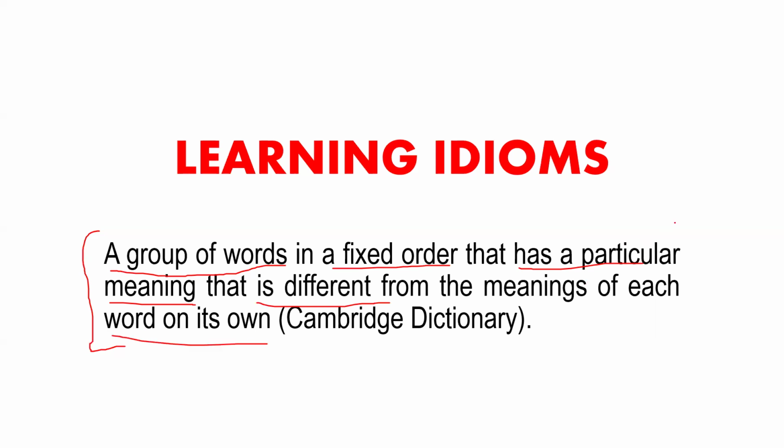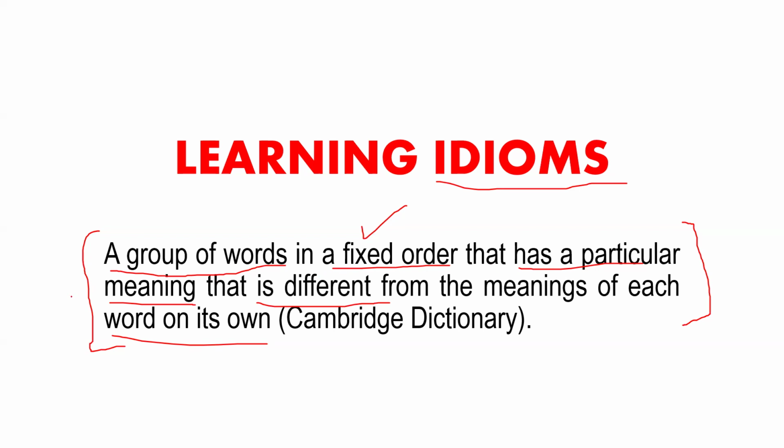So, what we learn from this definition is that an idiom is a group of words that is fixed in some order, like, for example, a bed of roses. You cannot say the bed of roses. You cannot even replace the article with the. So, this is how they are fixed in a certain order and they have some particular meaning.